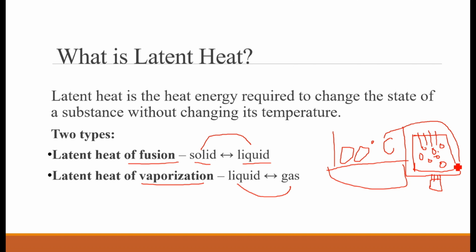Then what will happen? This boiling water will change its state and convert into gas, because after some time the water will evaporate and change into steam, like water vapors. After some time there will be no water left in this beaker. All the water will evaporate, but the temperature will remain at 100 degrees. This is the changing of state from liquid to gas. The water is in liquid state, but at 100 degrees the heat keeps adding in this water and it will change its state to gas.